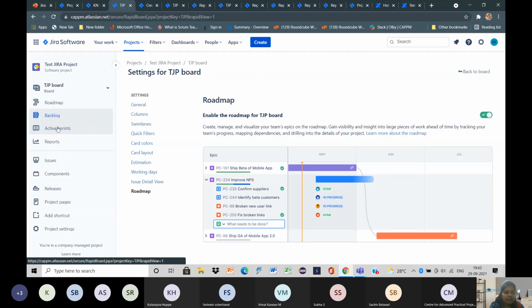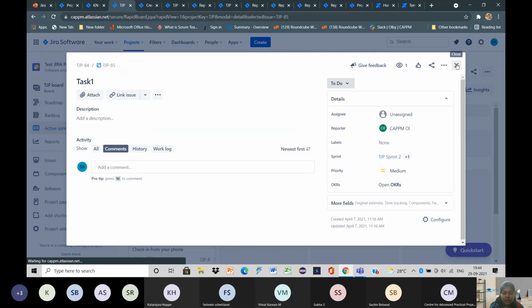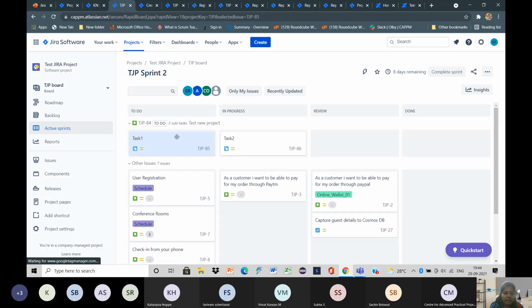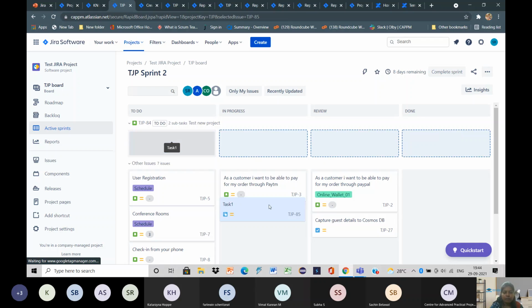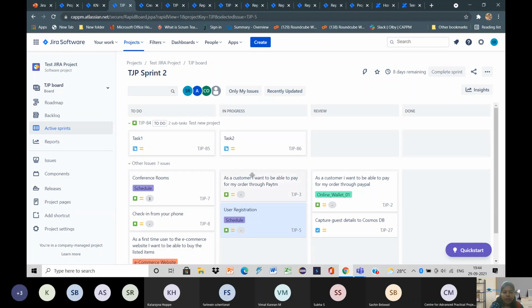And then we have active sprint. In the active sprint, we have to do, in progress, review, and done. To move this task to in progress, just click that, drag that and keep it there. So it will be moved to in progress.